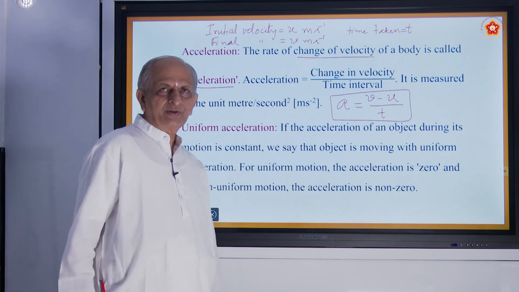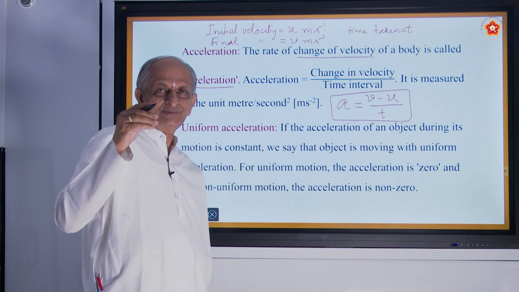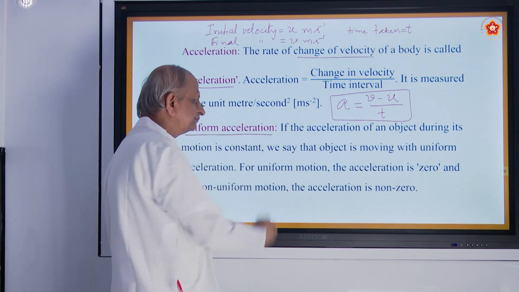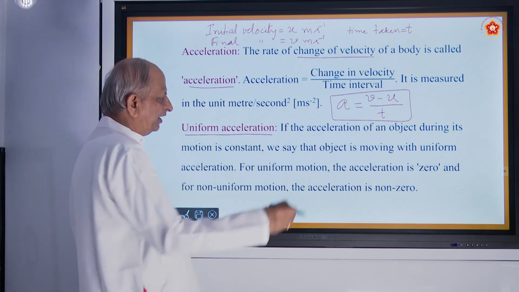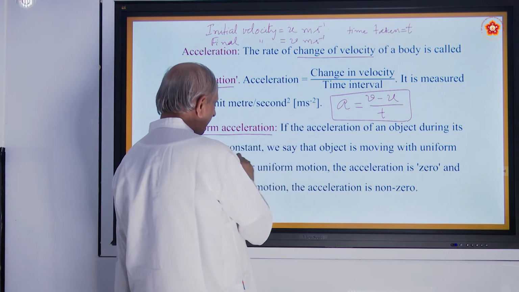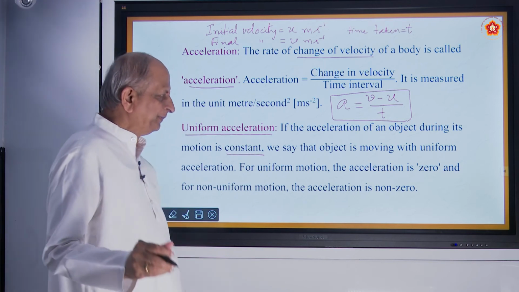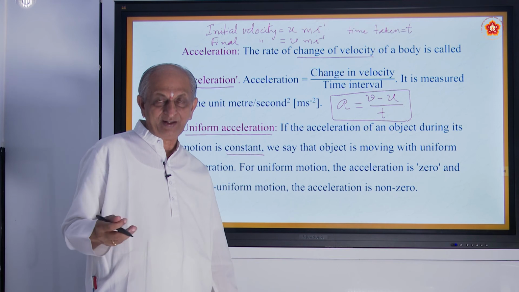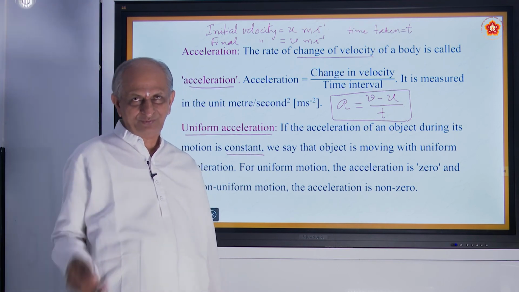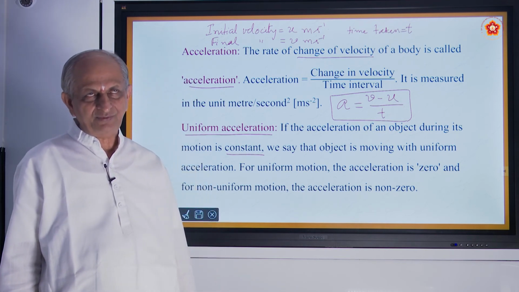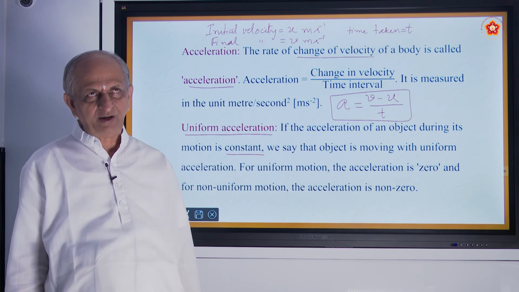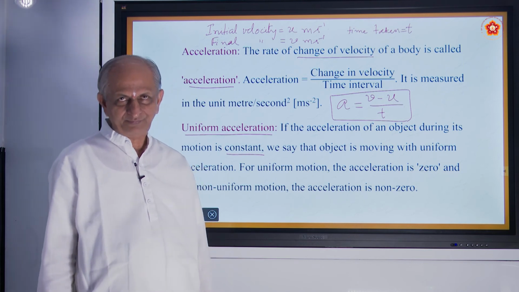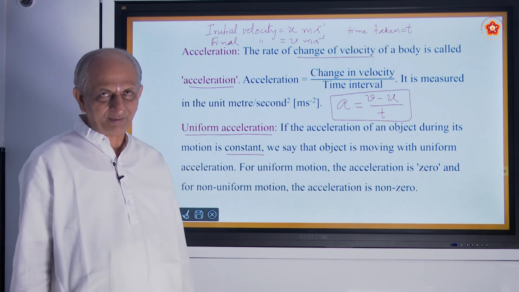So after some time it goes with uniform acceleration. The acceleration of an object during its motion is constant. Suppose it picks up a speed of, say, 80 kilometers. In broad gauge it will go up to 80, 100 also. Now they have found trains which move with a speed of 180 and 200 kilometers also. Bullet trains, you have heard about.